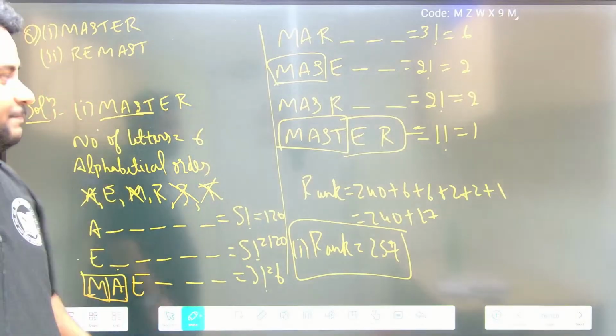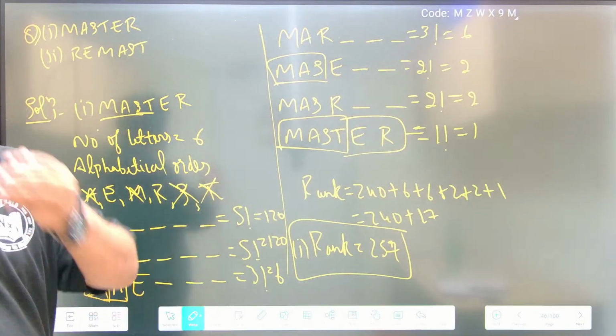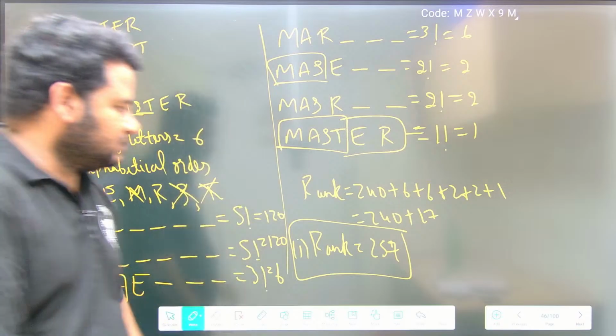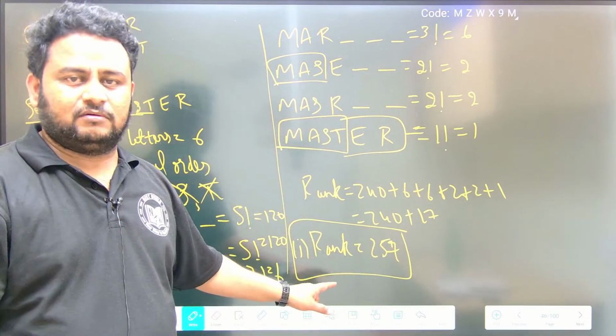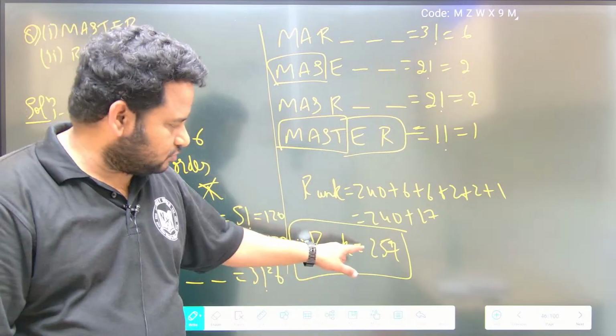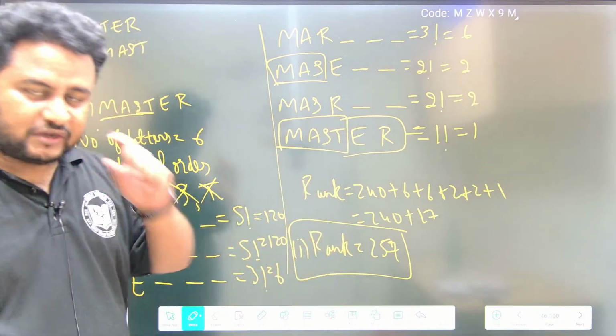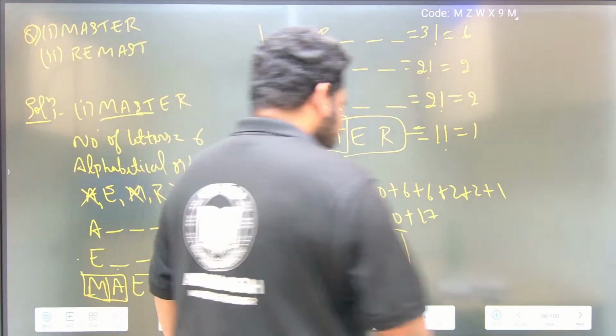In the question they asked MASTER multiple times. So the rank is 257. In the exam, if you get it wrong, you have to go back and check it, because they asked multiple times, MASTER and REMASTER. So MASTER is what, friends? 257. Clear?